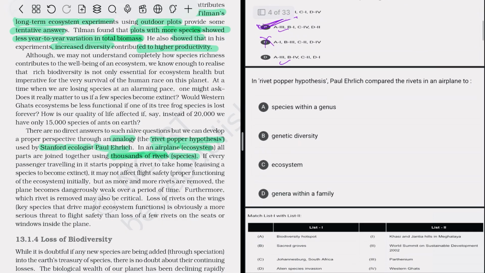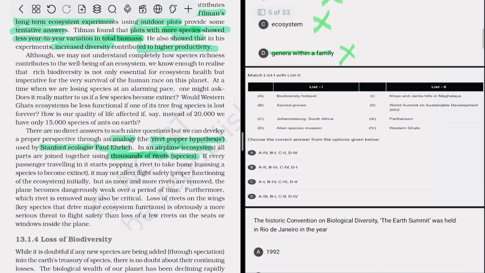After that, in the Rivet-Popper hypothesis, Paul Ehrlich compared the rivet in an airplane to something. Here they are asking about what the rivet is compared with. The rivet is compared with the species, right? So option A is correct. Species with the genus, no. Genetic diversity, no. Ecosystem, no, that is the airplane. Genus with the family, no. So option A is correct.